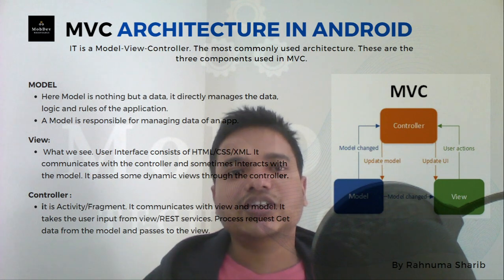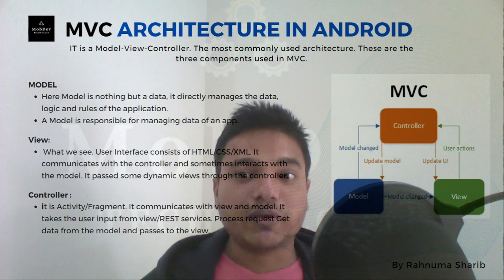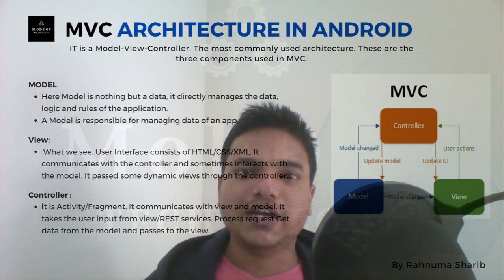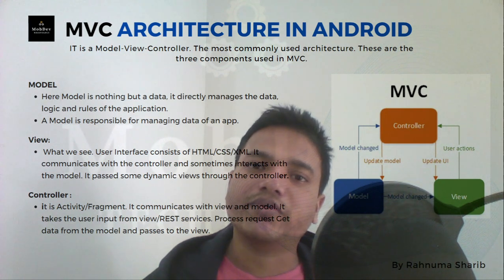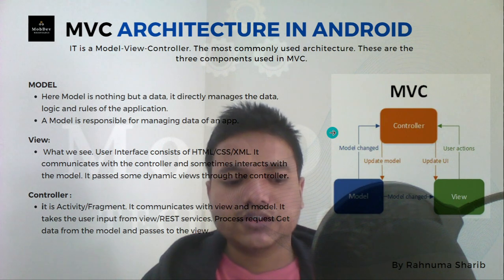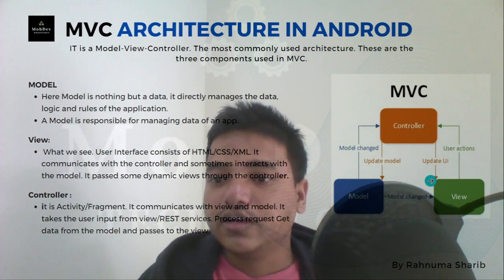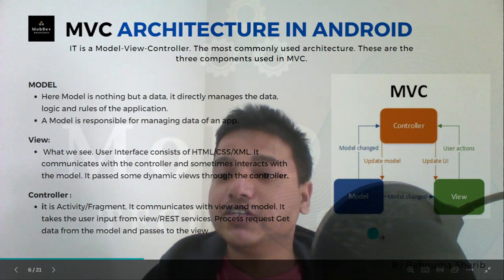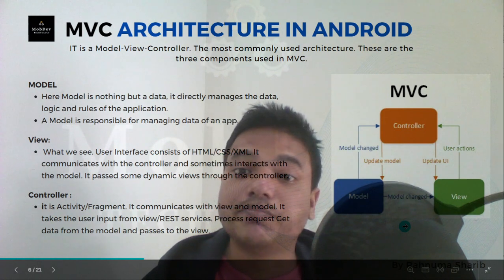So here the activity has two responsibilities. One is providing the view and updating or handling the view. If you hide any view, you write the code in the activity, and even if you get the data, you have to call from the activity to the data sources. In this diagram you can see there is a controller and the view. So the view is getting updated twice, by the controller and by the model also. So this is the bridge.